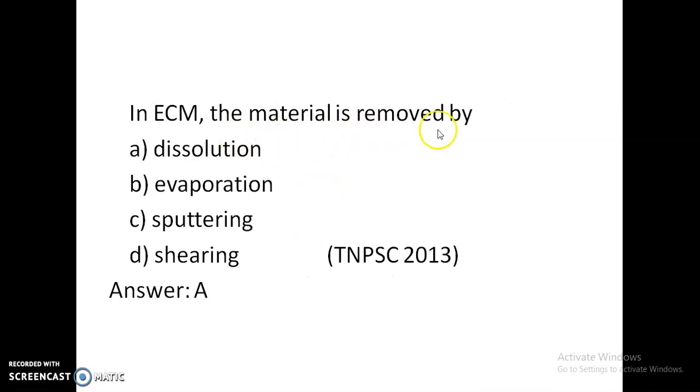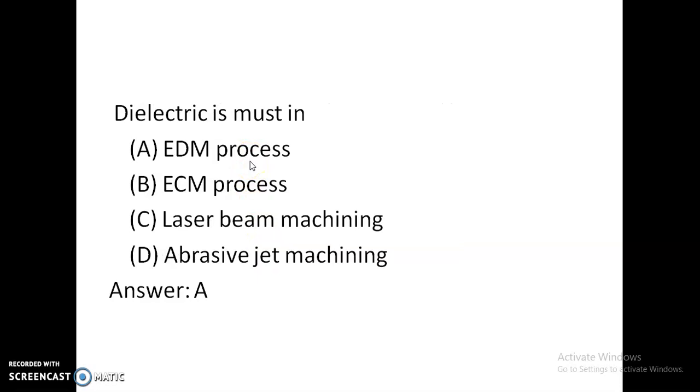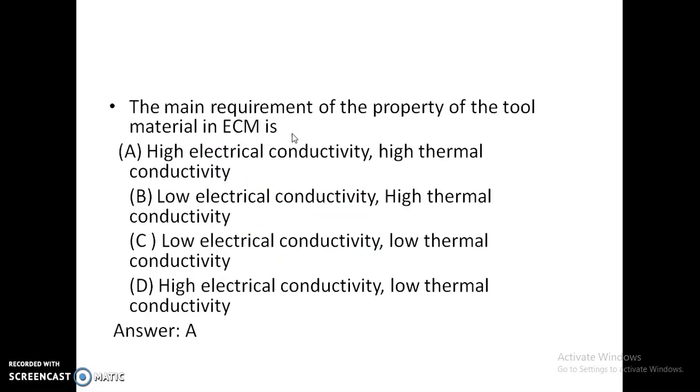In ECM, the material is removed by dissolution, evaporation, sputtering, or shearing. In ECM, material is removed by dissolution. Option A is correct. Dielectric is a must in EDM process, ECM process, laser beam machining, or abrasive jet machining. It is a must in EDM process. The main required property of tool material in ECM is high electrical conductivity, high thermal conductivity, low electrical conductivity, or low thermal conductivity. It is high electrical conductivity and high thermal conductivity.